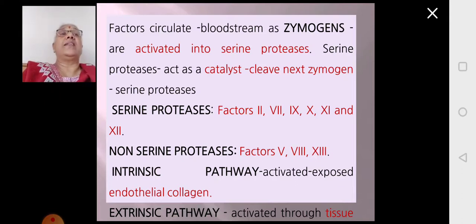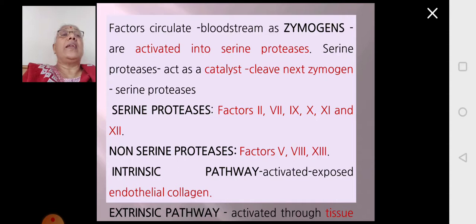You will understand this in the coming slide. Some of the factors which act as serine proteases are factors 2, 7, 9, 10, 11 and 12, and the factors which are non-serine do not act as a catalyst in the next reaction. They are called non-serine proteases. They are factors 5, 8 and 13.